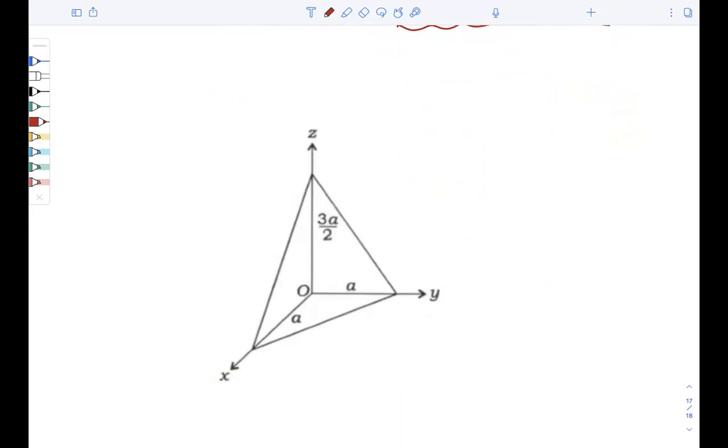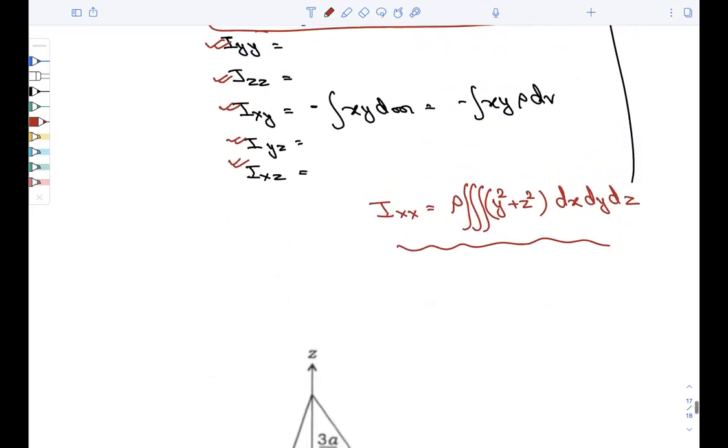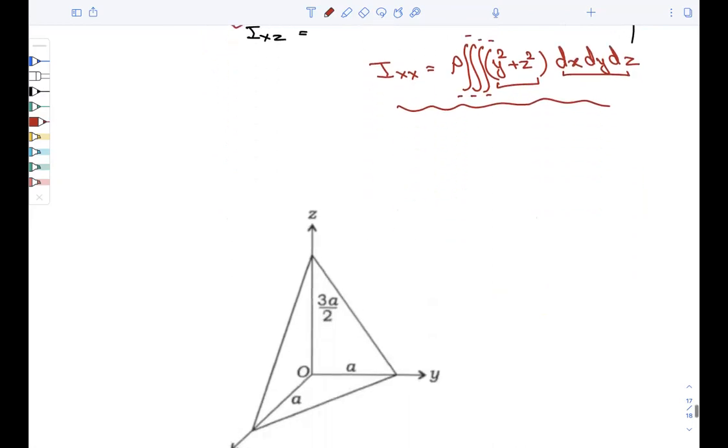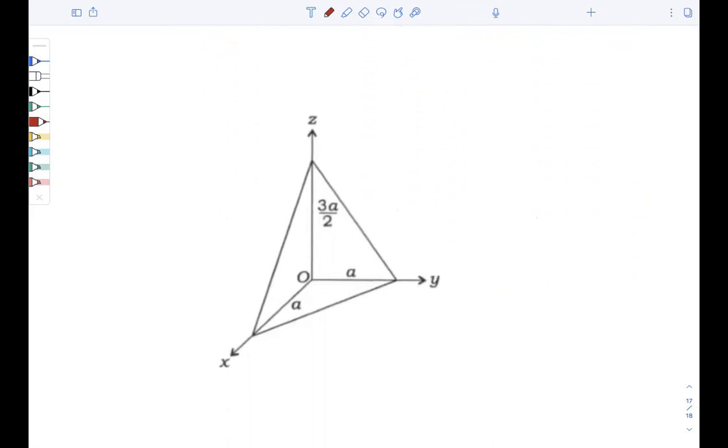Now let us focus more on the dv part, because we have to multiply y square plus z square with dx, dy, dz. This is of more importance in this question. If you understand this, you can easily solve the question.